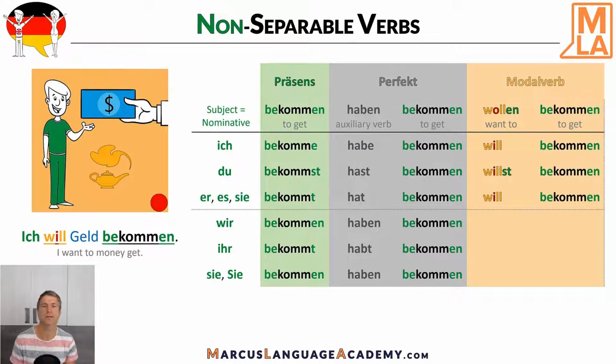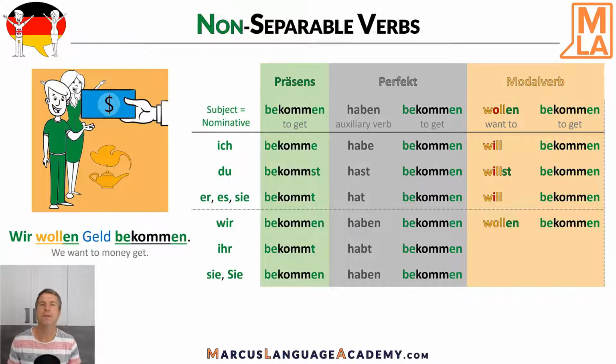So the rest in singular is du willst bekommen, er will bekommen. And the same thing for the plural. Wir wollen bekommen. Wir wollen Geld bekommen. Literally, we want to money get. And then followed by ihr wollt bekommen und sie wollen bekommen.